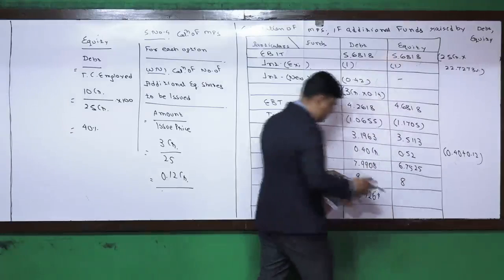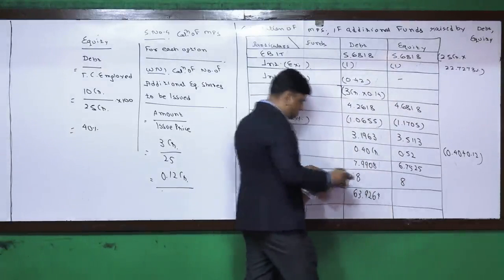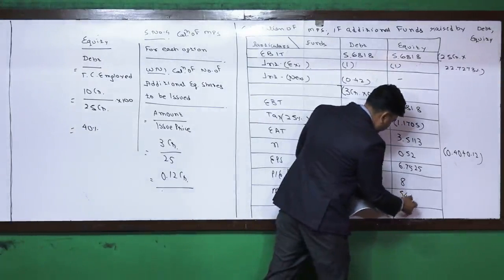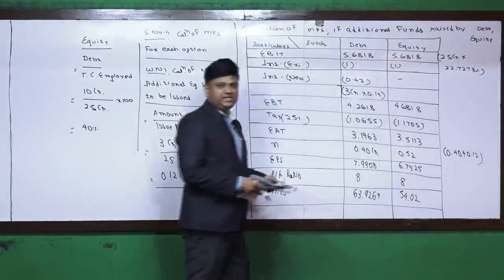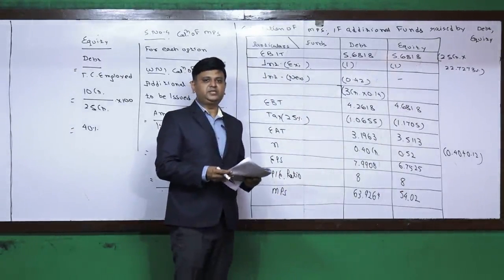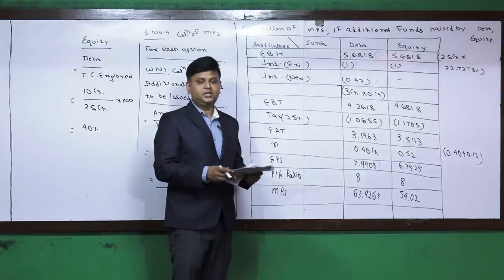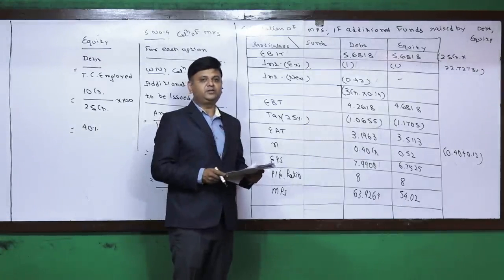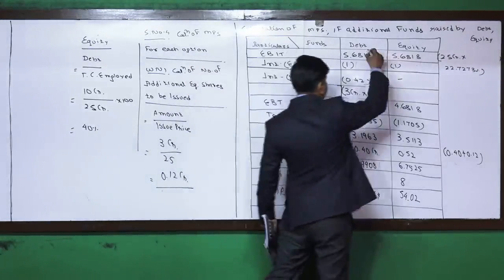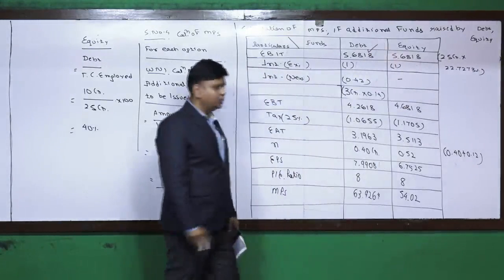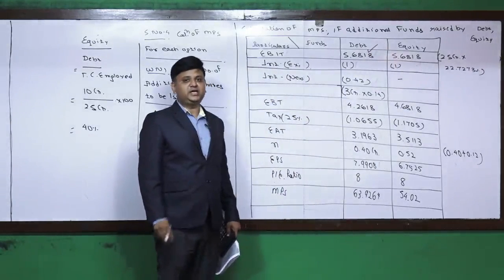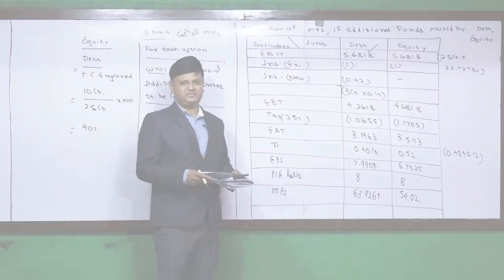Multiplying with the price earning ratio of 8 times, it comes to 54.02. That is the way the market price of the equity share can be calculated. As we are required to select one of the two options, of course we will select the debt financing because comparatively it has a higher market price of the share.